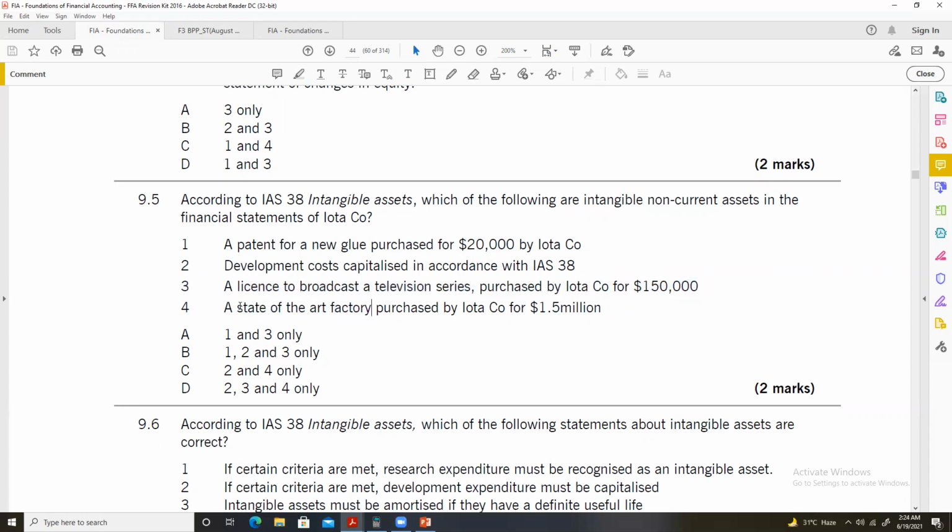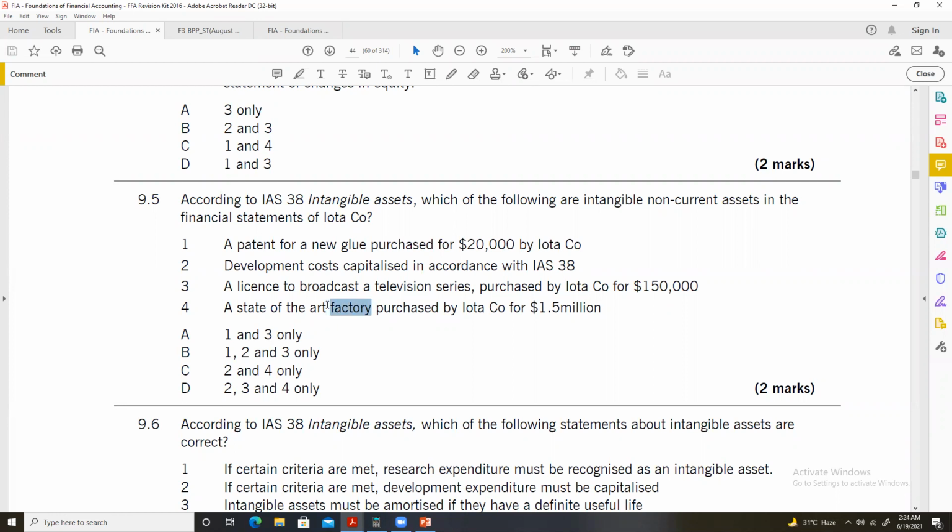A state of the art factory. State of the art means something very technologically advanced, but it is a factory. A factory has a physical substance as opposed to intangible assets that do not have physical existence.